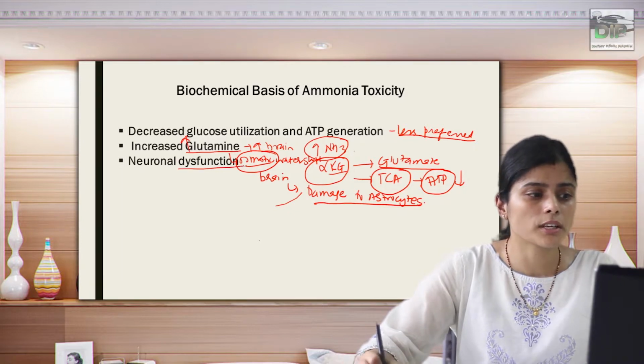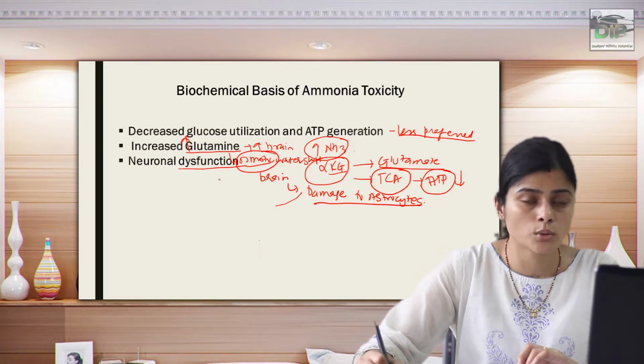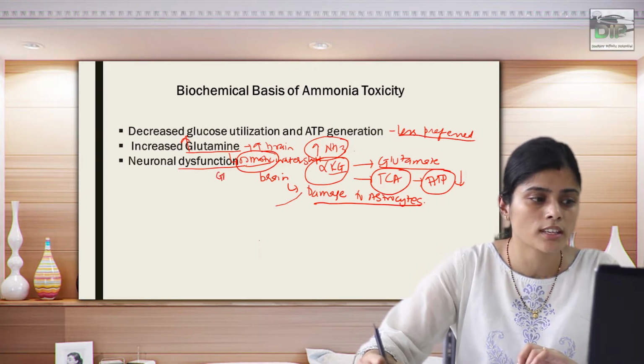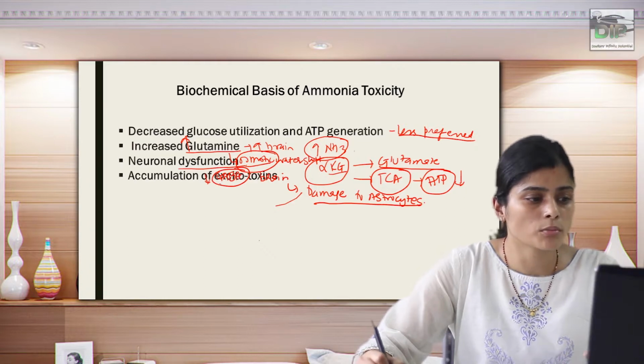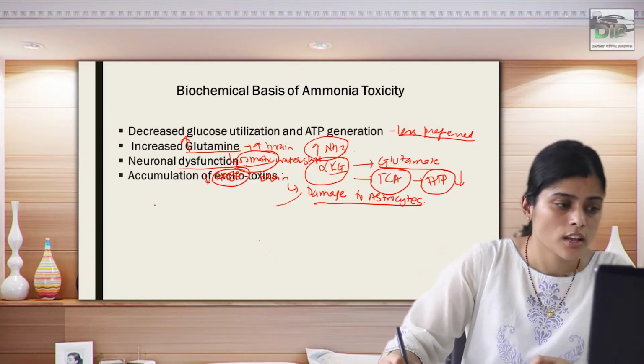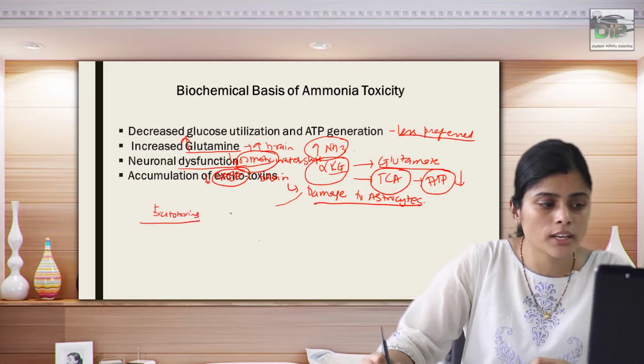Neuronal dysfunction is mainly because there is depleted glutamate, and also because the neurotransmitter GABA is reduced. Due to this, there is neuronal dysfunction and accumulation of excitotoxins. Here, excitotoxins means a greater amount of glutamate present inside the brain cells.